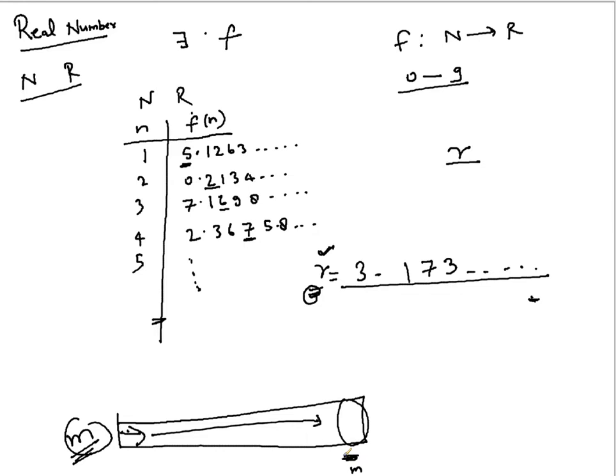As per the mapping it should exist there, but as per the definition of this real number it cannot exist there because it is not the same as that number. And that is exactly the contradiction. And because we are using this diagonal, this method has been popularly known as the diagonalization method.